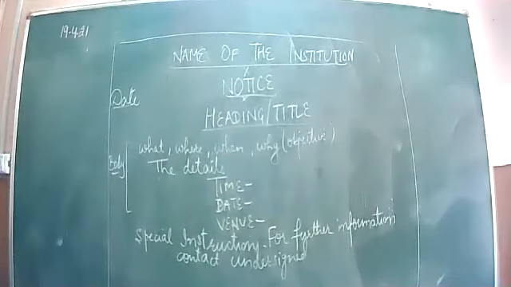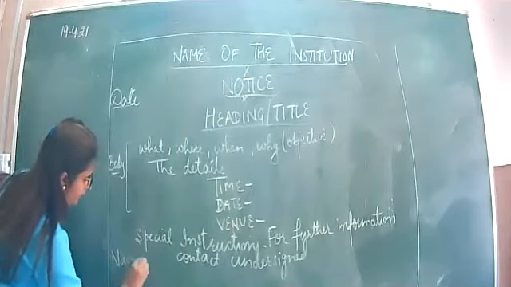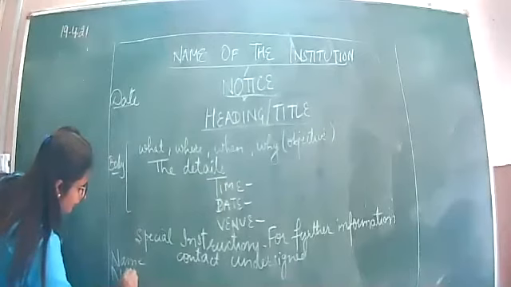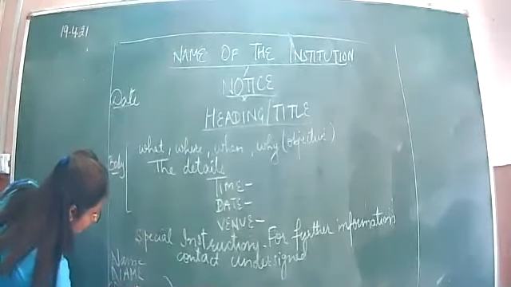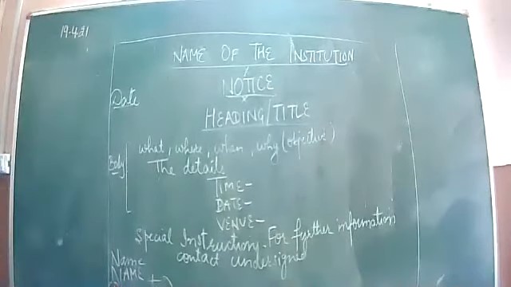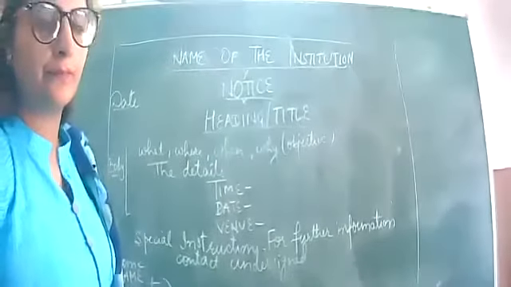Then your name in running hand, then name in capital, and then designation. And then designation you have to write down.